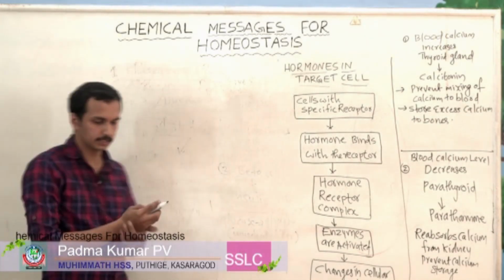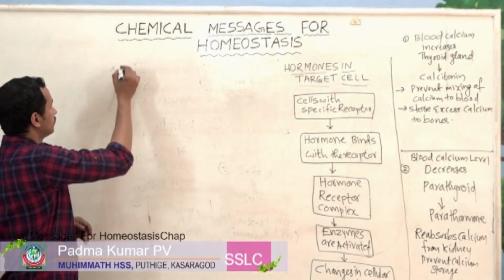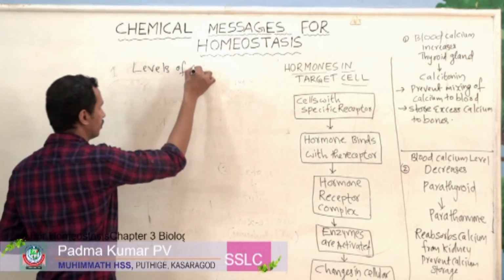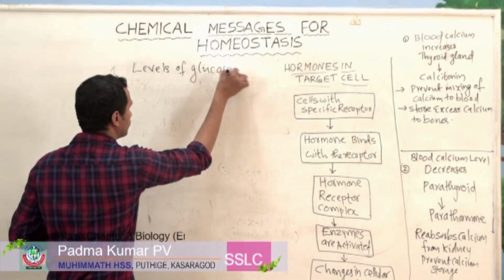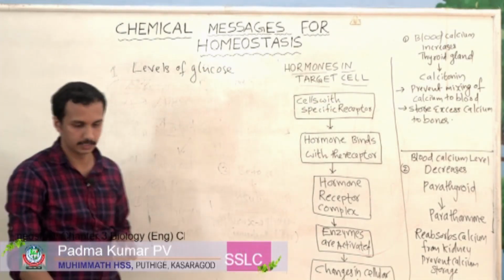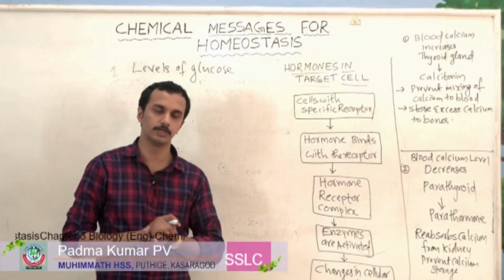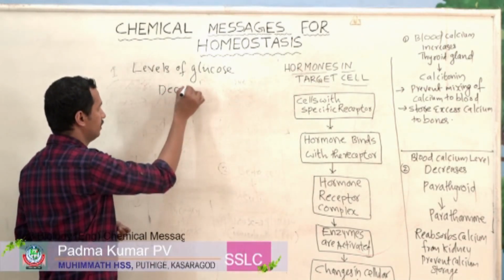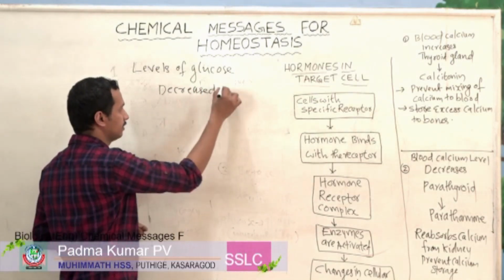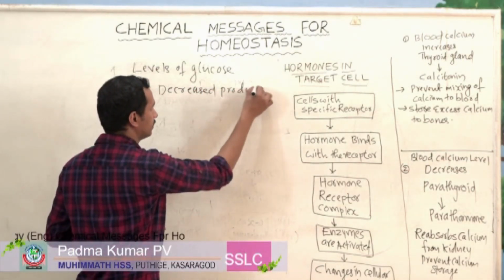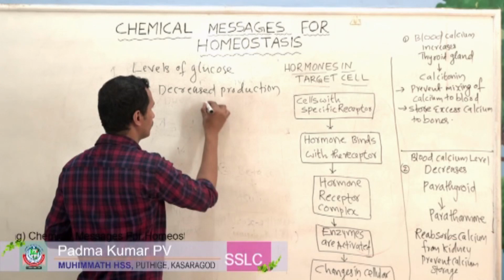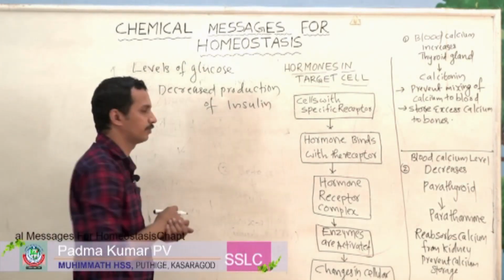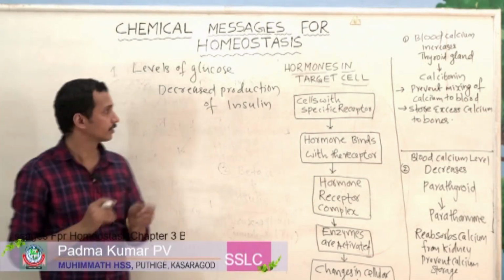So what happens if the level of glucose increases in blood? There is decreased production of the hormone insulin.